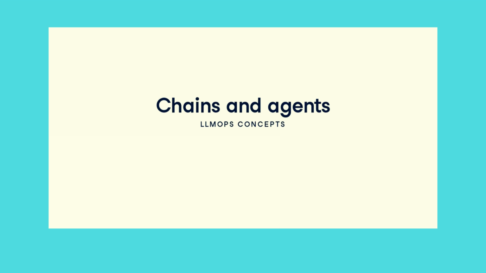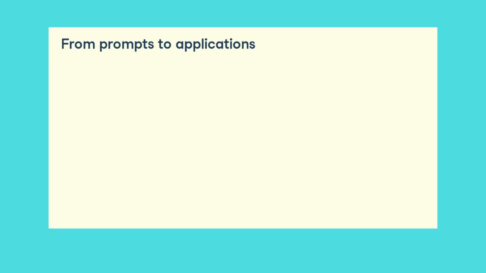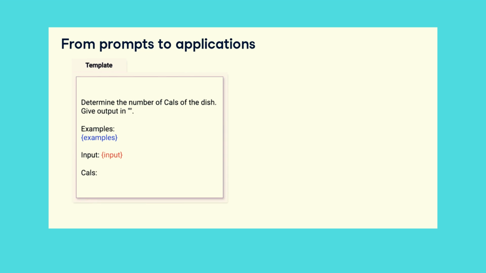We are ready to make more advanced applications using chains and agents. While prompts are central to any application, chains and agents provide its flow and structure. Let's go back to our calorie prediction template. It requires examples and an input, which is the dish description.